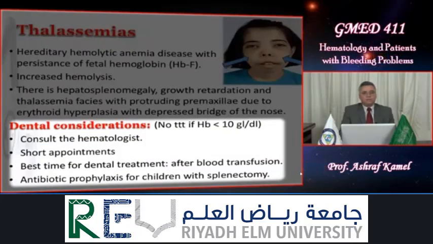The dental consideration: if the hemoglobin is below 10 grams per deciliter, it's not advised to treat this patient. He has to elevate the hemoglobin before dental treatment because bleeding may occur and the hemoglobin concentration may fall even below 10. Consult the hematologist of the patient. Make the dental appointments short if possible. And the best time for dental treatment is after blood transfusion. The hemoglobin will be adequate and the condition of the patient will be better. In children who have had splenectomy, it is advised to give them antibiotic prophylaxis.